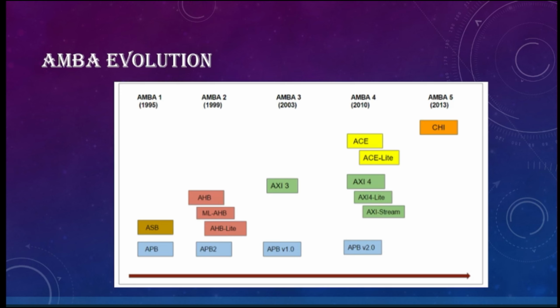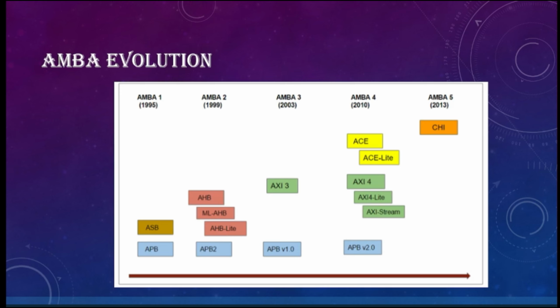Later on, in 1999, AHB was introduced, along with AHB Lite. Along with this, APB was also revised from APB to APB2. The APB protocol was revised in 1999. In AMBA 2, you have the revised version of APB. But there were not many changes made during this revision to APB2. When you see the spec of APB and APB2, you don't see much change between them.